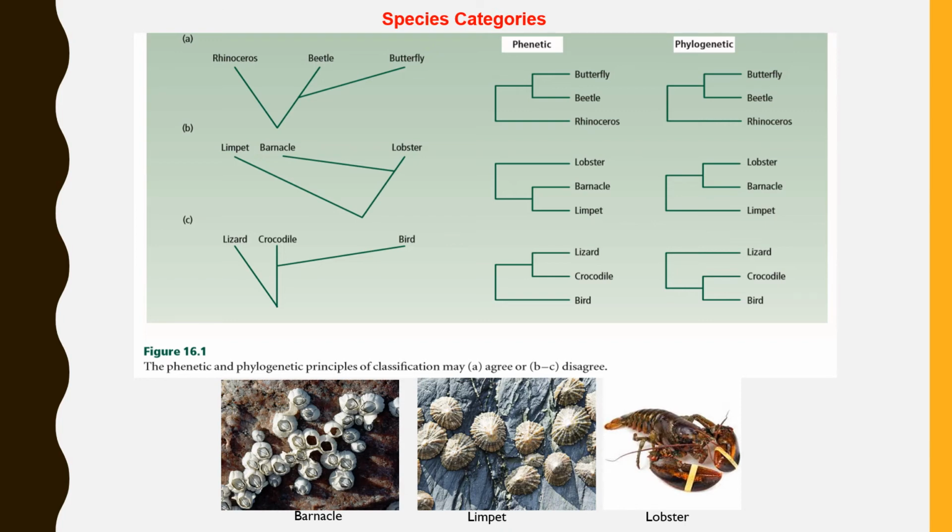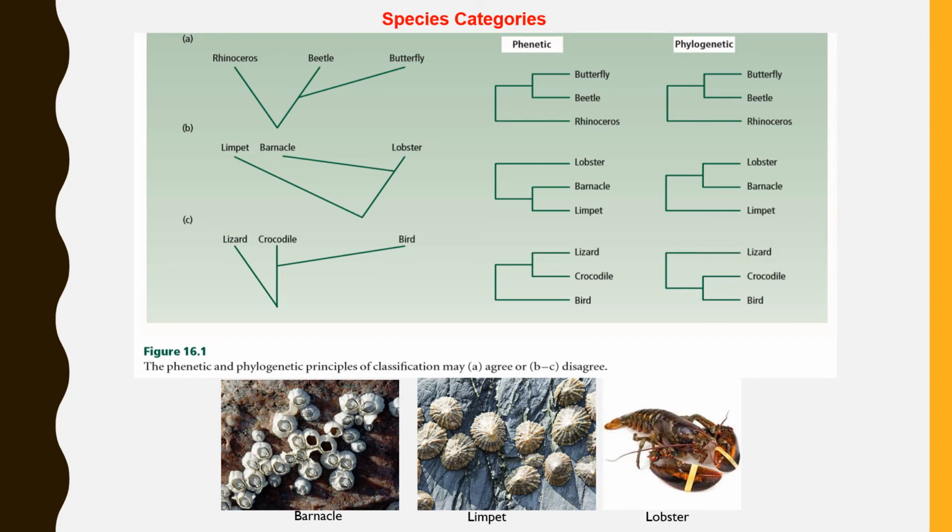Case 2. Example: limpet, barnacle, and lobster. Lobsters belong to the group Crustacea. Limpets are marine mollusks.